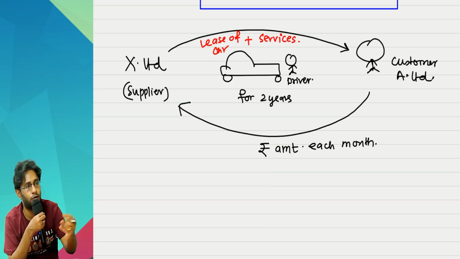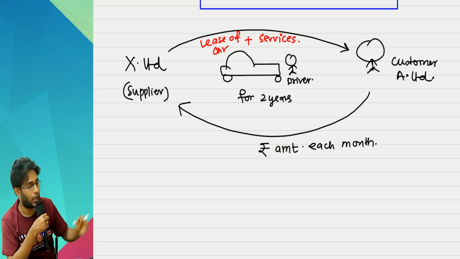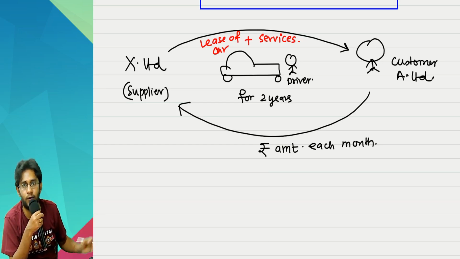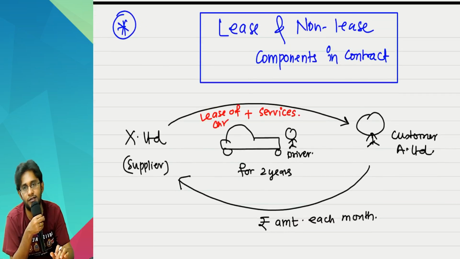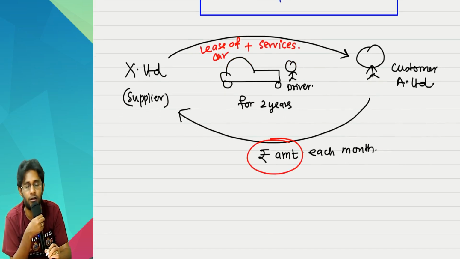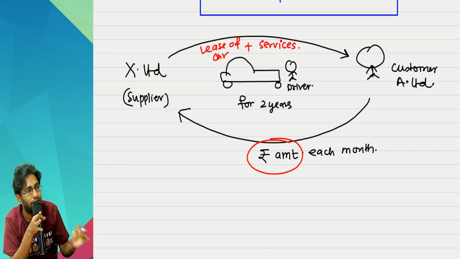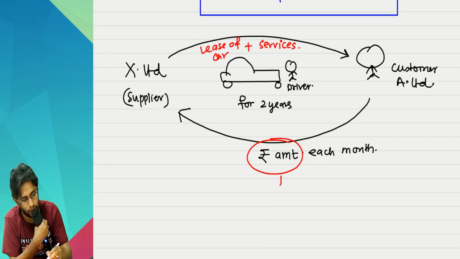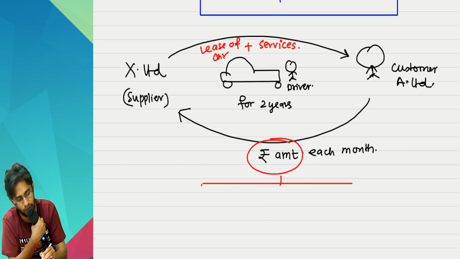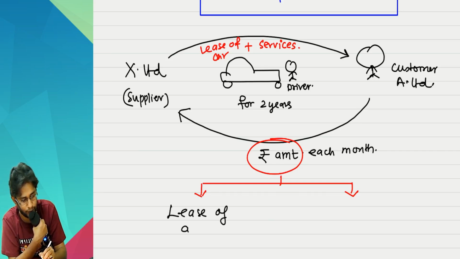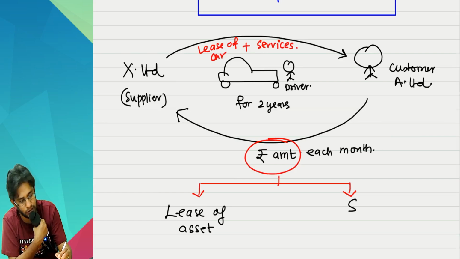Who will drive the car also? You are only providing that fellow. So the amount what you are collecting is for both of them only, no? Now, since the standard is applicable only for the lease component, the amount the customer pays to the supplier needs to be split. So this amount needs to be split into how much is for the lease component and how much is for the non-lease component.